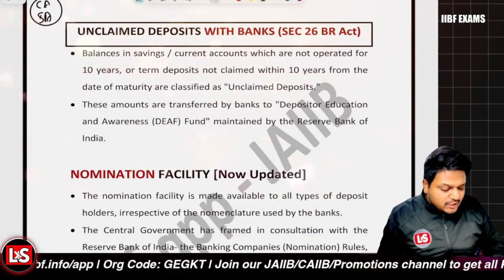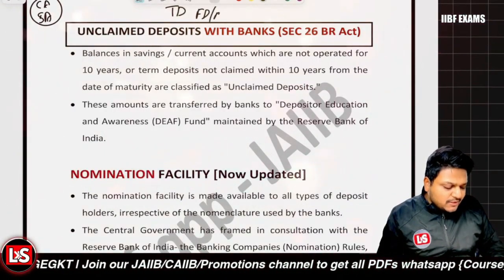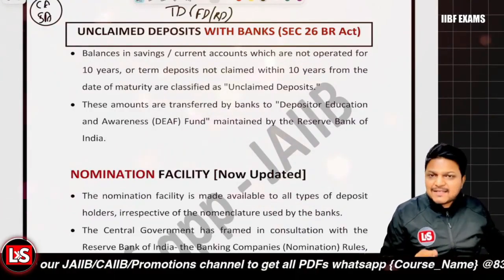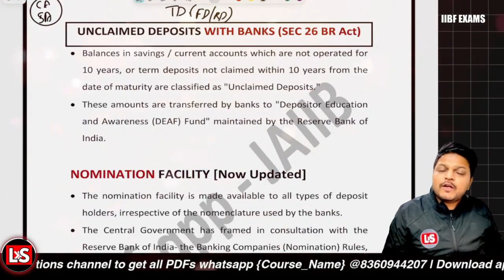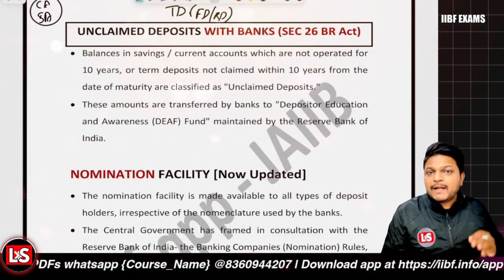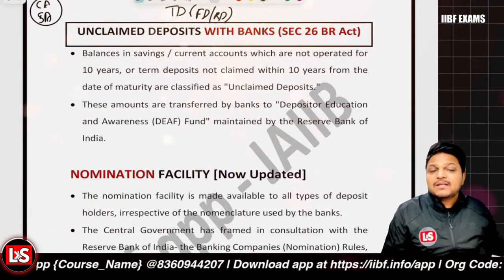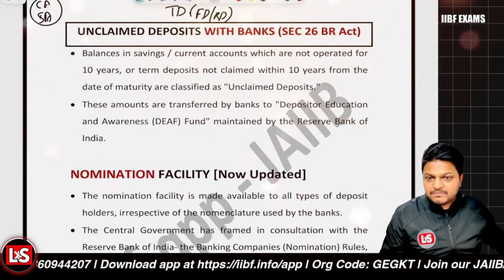And further, we are talking about term deposits, like a fixed deposit or a recurring deposit. In that scenario, if the FD is overdue, if the RD is overdue, and after being overdue it is not operated for the next 10 years, then it is said to be an unclaimed deposit. Okay.